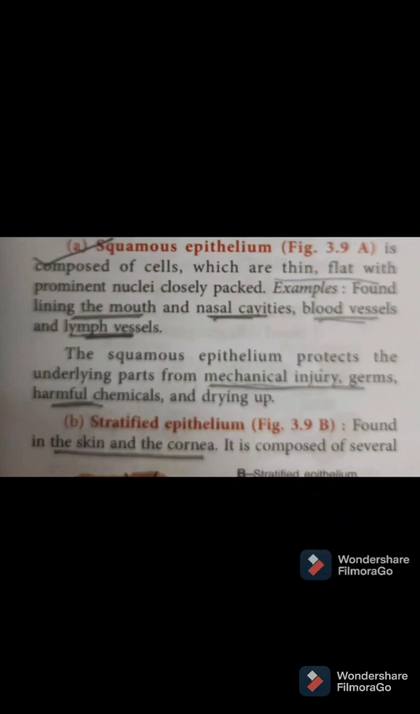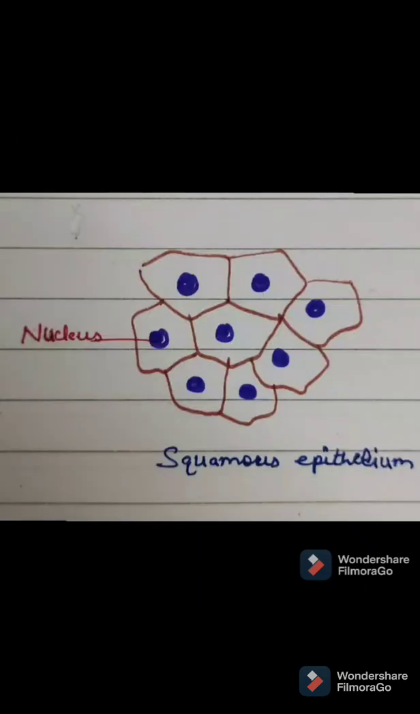Squamous epithelium has thin, flat cells. These are polygonal cells, present in the lining of the mouth, nasal cavity, and blood vessels. They protect us from mechanical injury, from germs, and from harmful substances. Here in the diagram you can observe the shape of squamous epithelium. These don't have any space in between. They are just like interlocks.